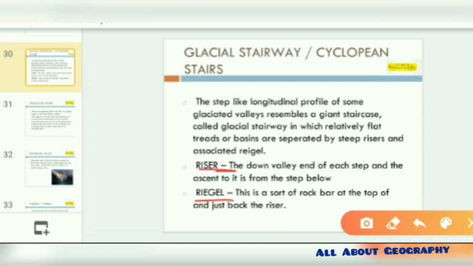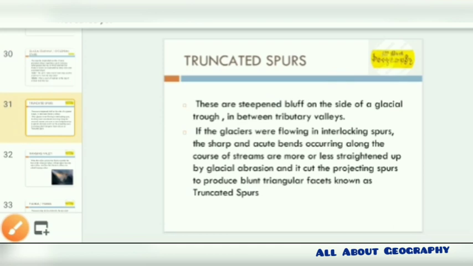The next is the truncated spur. Truncated spurs are the steepened bluffs on the side of the glaciated trough in between the tributary valleys. Now this we can identify as a steepened bluff, but how have these truncated spurs been formed?